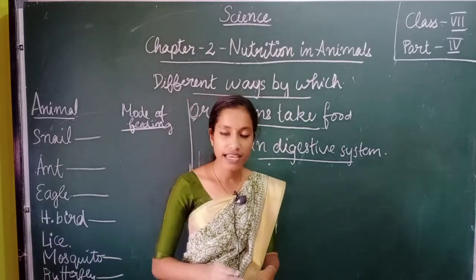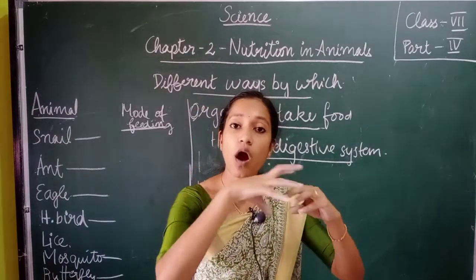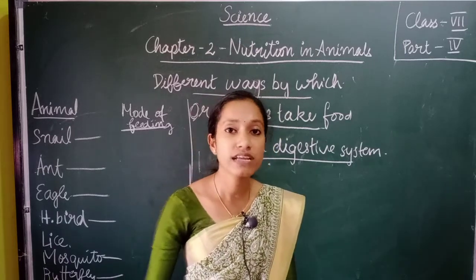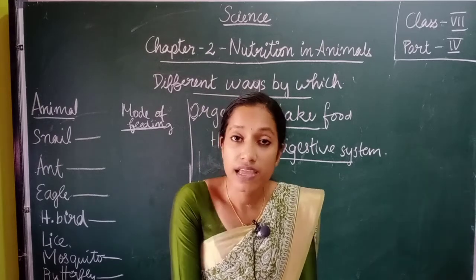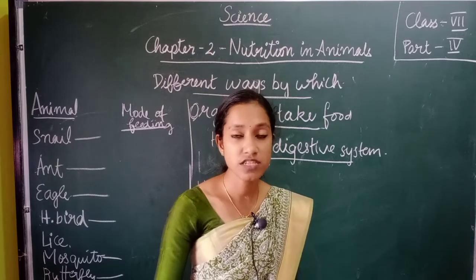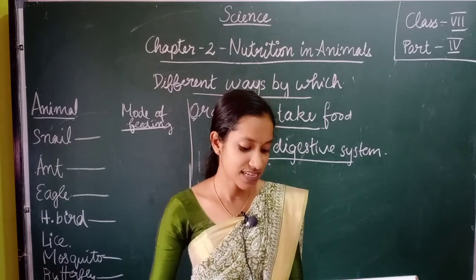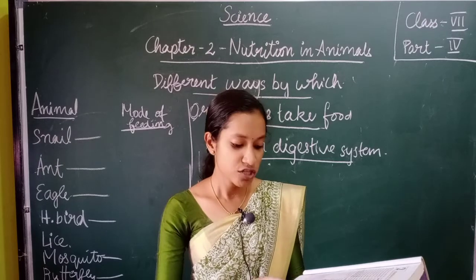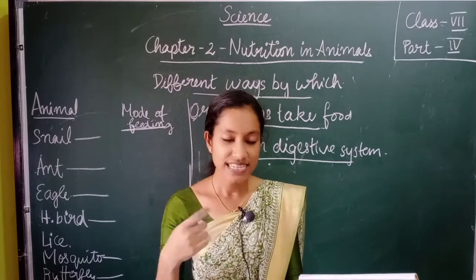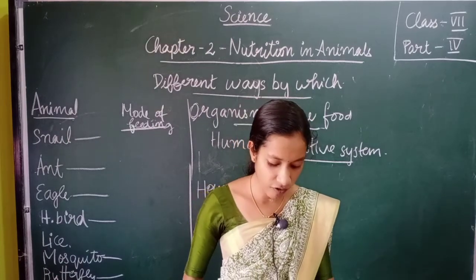Now, if you consider the case of snakes like python and all, they will swallow their prey. So different animals take their food in different ways, and thereby we call such modes of feeding by different names. Those names you can see in the text. Below that table you can see within the brackets some names: scraping, chewing, siphoning, capturing and swallowing, sponging and sucking.